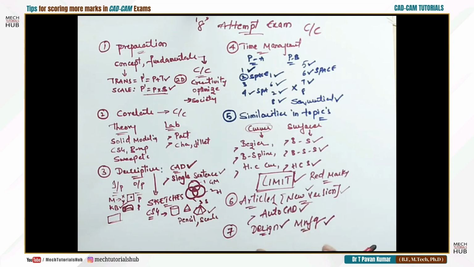Okay. People will fluctuate their mindset, like whenever they are talking about designing, they'll talk about productivity improvement, which is the wrong scenario. Whenever you're talking about manufacturing, talk about productivity, talk about optimization of materials, not the design steps. Okay. So you need to correlate these, never try to mix up design and manufacturing. Both are different entities. Whenever you are talking about design, you can talk about design optimization. You can talk about the precision of the material, precision of those particular dimensions, and perfection maybe of that particular component's dimensions. Okay. Similarly, when you are talking about manufacturing, productivity is the criteria.